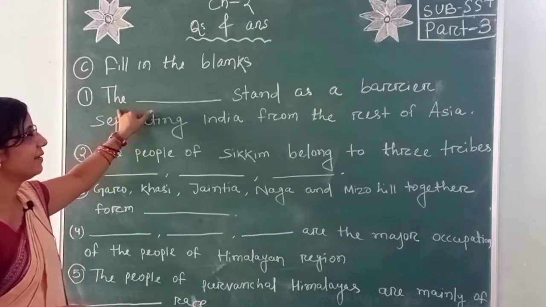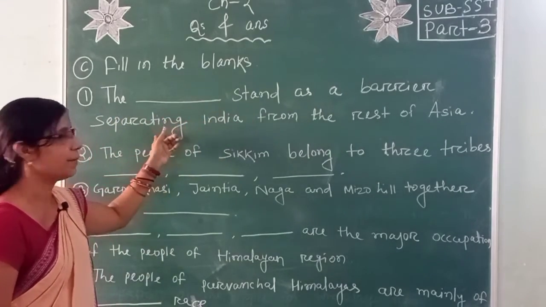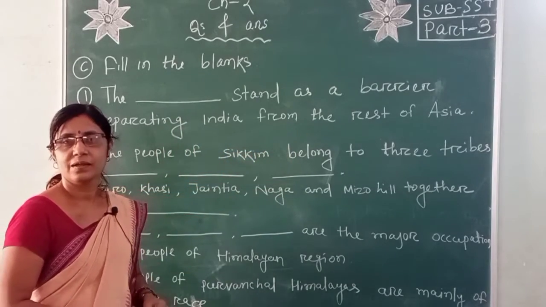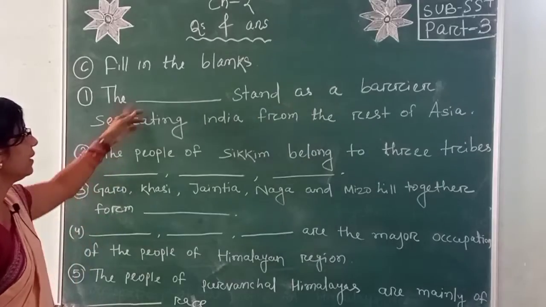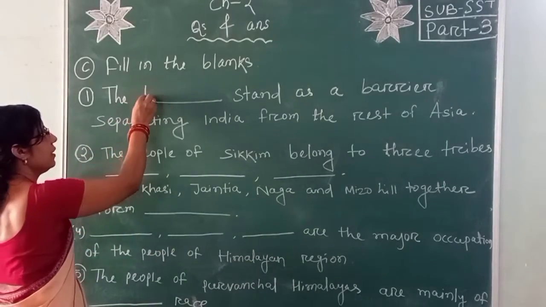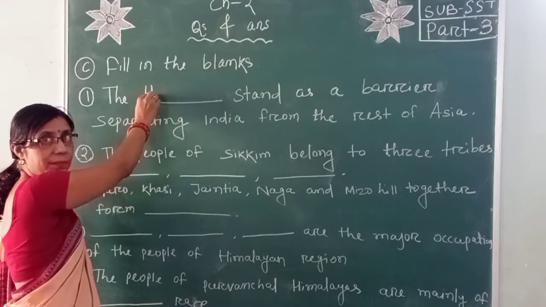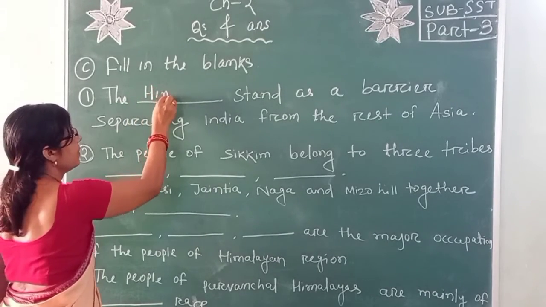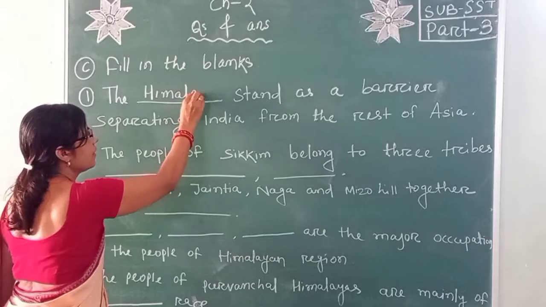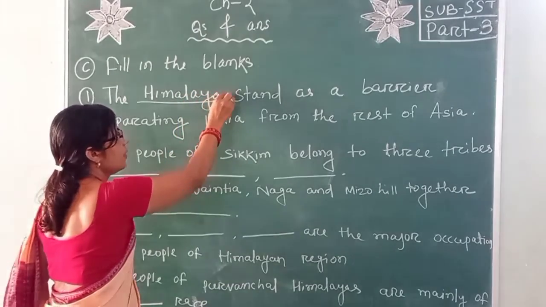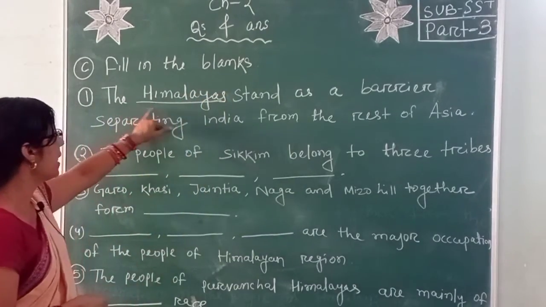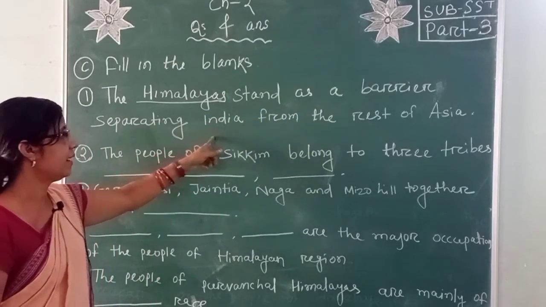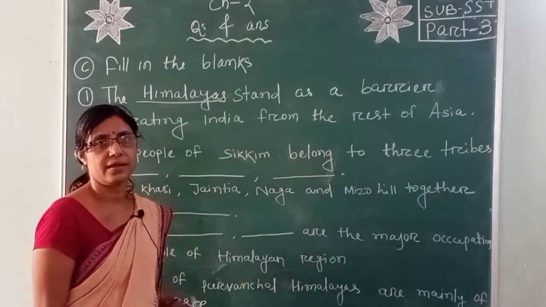The answer is the Himalayas, or you may write the northern mountain. So we write here the Himalayas stand as a barrier separating India from the rest of Asia.